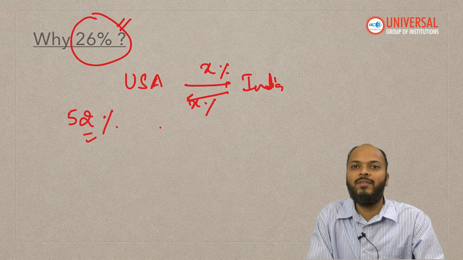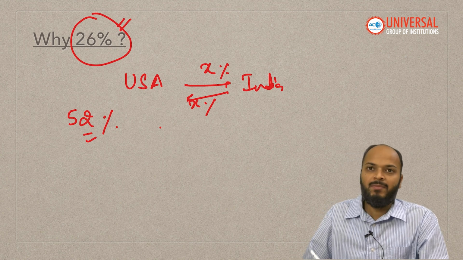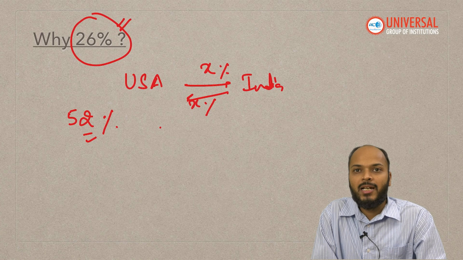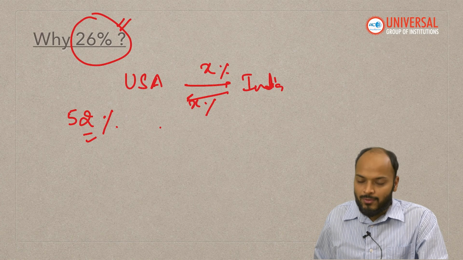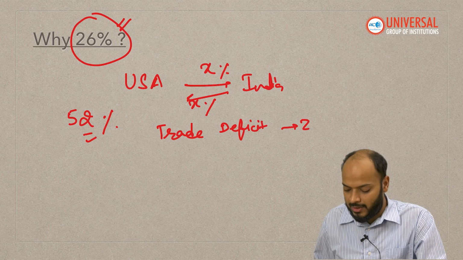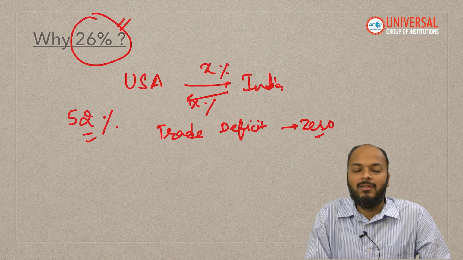Then how have they reached the 26% number? About this, experts are saying that the tariff which has been imposed by USA is not reciprocal, but the objective of this tariff is to reduce the trade deficit with a particular country to zero. So let's say USA has nearly $50 billion of trade deficit.